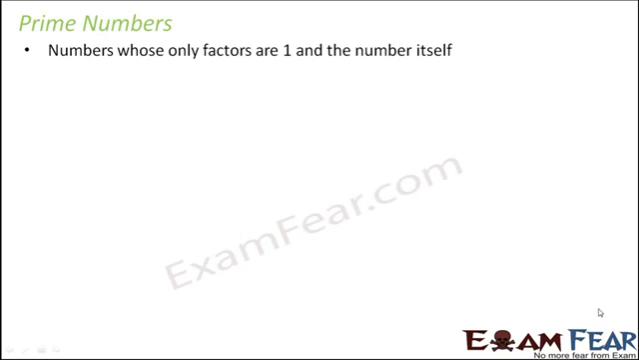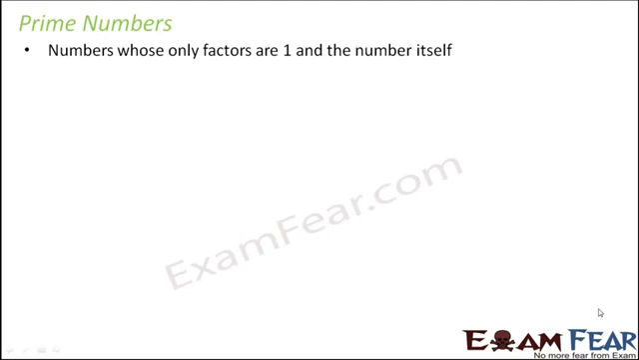So let us look at what prime numbers are. The word prime means something which is important, which is primary. Those are the places where we use the word prime. Now, these are those numbers whose only factors are 1 and the number itself.